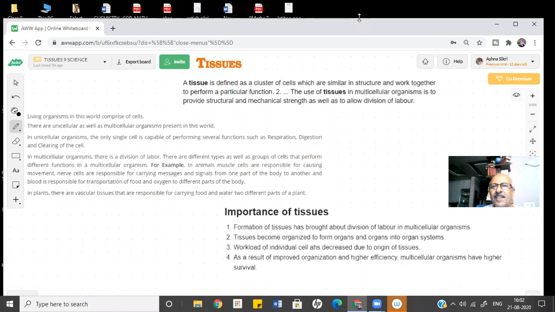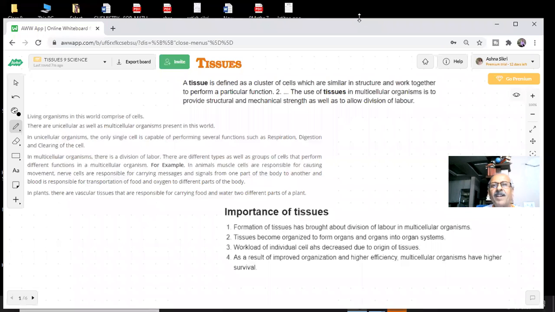Now you can see on the screen coming up a new topic, a new chapter, which is very interesting and important for us. And the topic is tissues. Before I go into this topic, let me give a recap of what we did in the fundamental unit